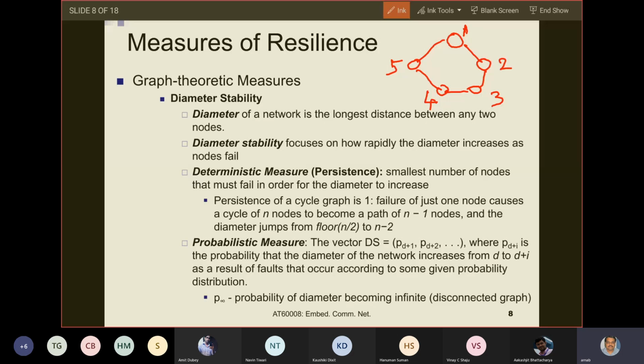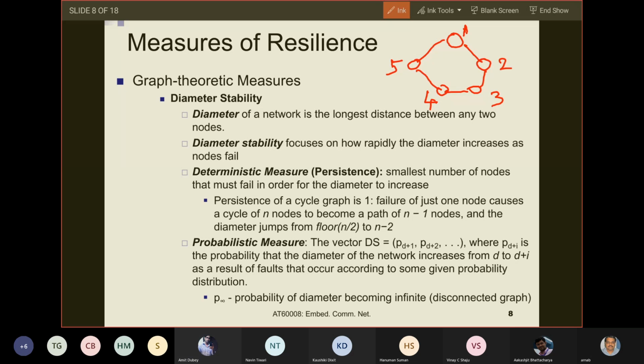The longest distance between 2 and 5 will be 3. The shortest distance between 2 and 5 is 2, which is n by 2. And for any other node, it is similarly n by 2. How is it n by 2? Diameter is the longest distance, so the longest distance between 2 and 5 will be 3.